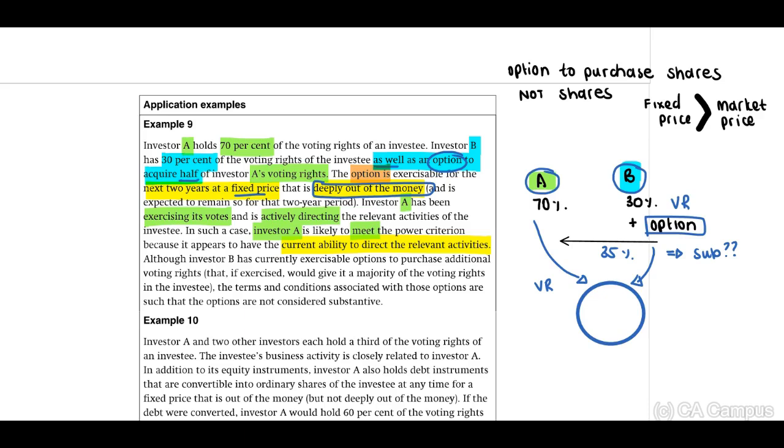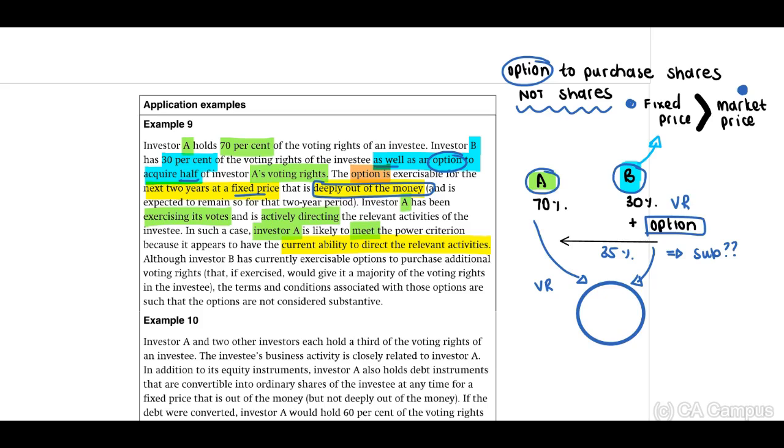Remember, this is an option to purchase shares. This is not shares. Deeply out of the money means that the fixed price exceeds the market price. Therefore, if Investor B purchased these shares, Investor B will technically lose because Investor B will have to pay more than market price. Therefore, Investor B will be out of money.